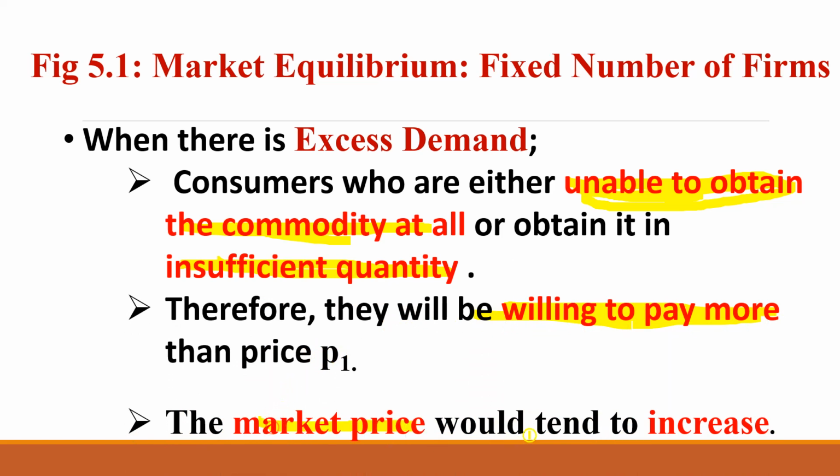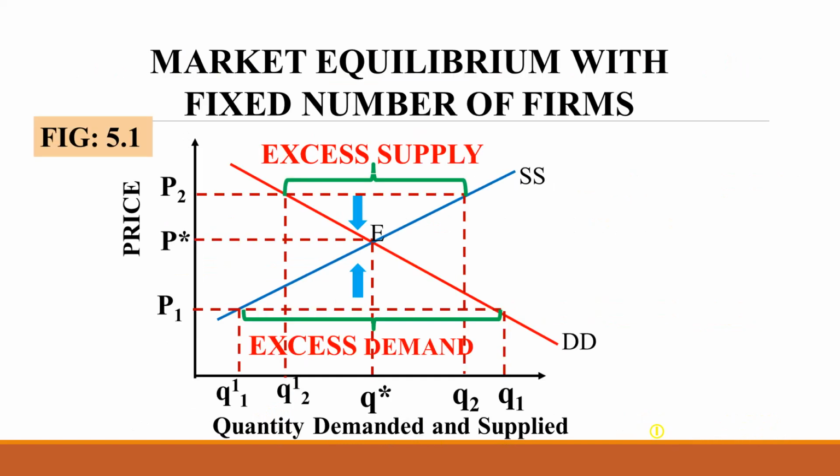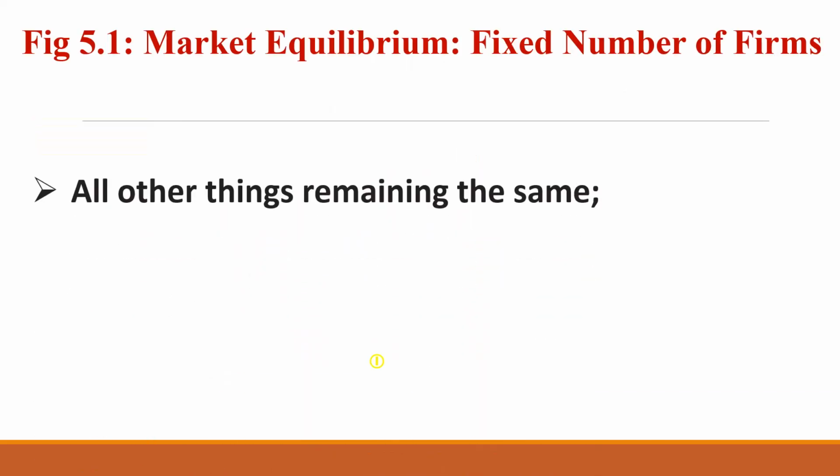That is what we are indicating with the blue upward arrow. This arrow indicates the market price goes back to the equilibrium price from P1 to P star when there is excess demand, a shortage. Consumers compete with each other and tend to increase the price. When the price increases, what will happen?